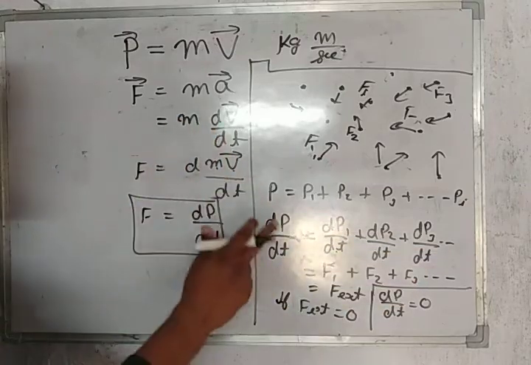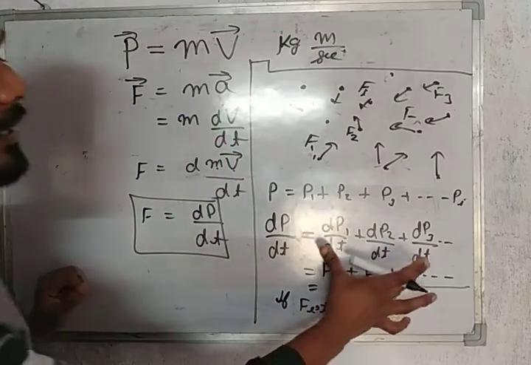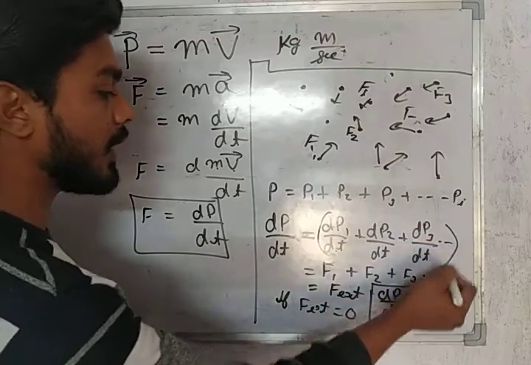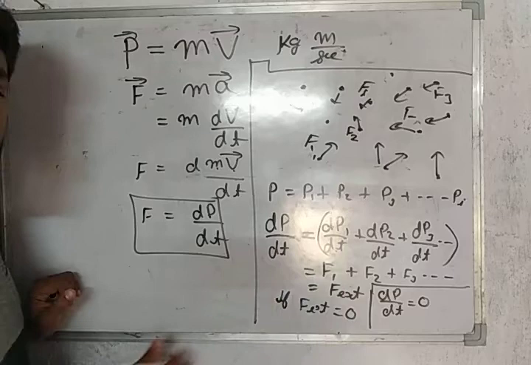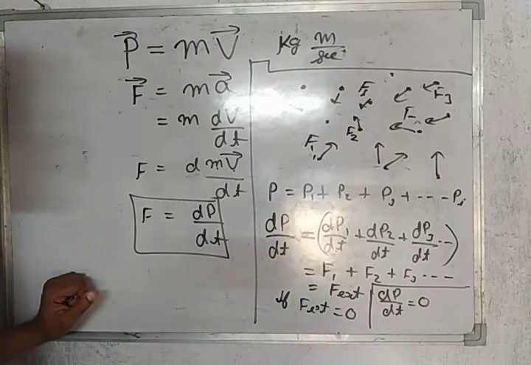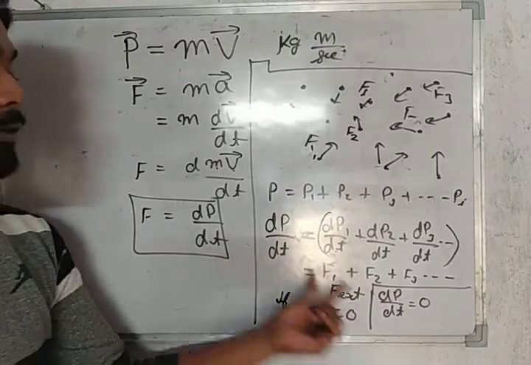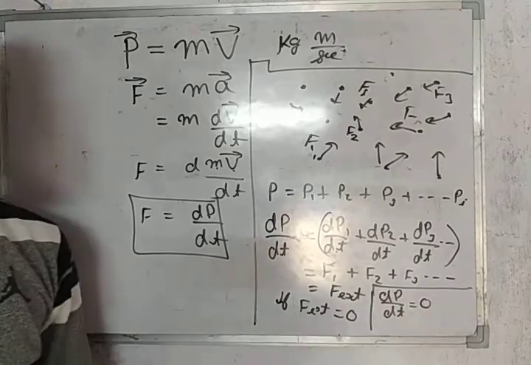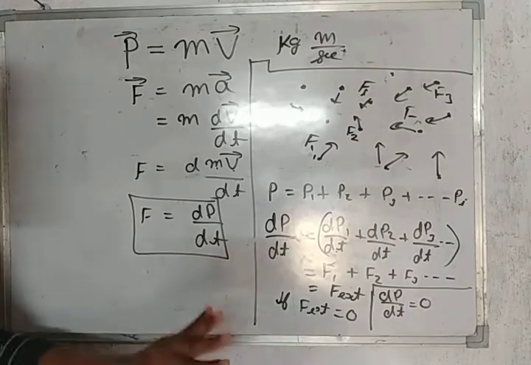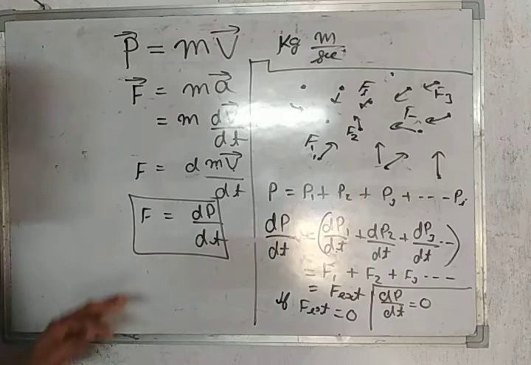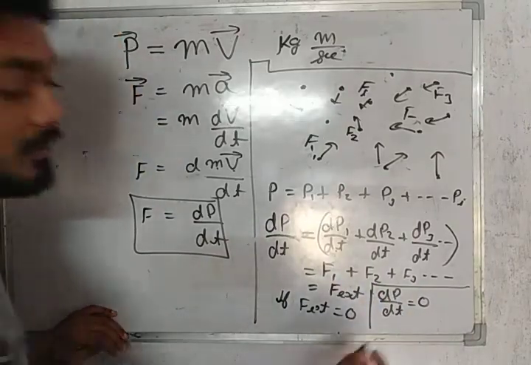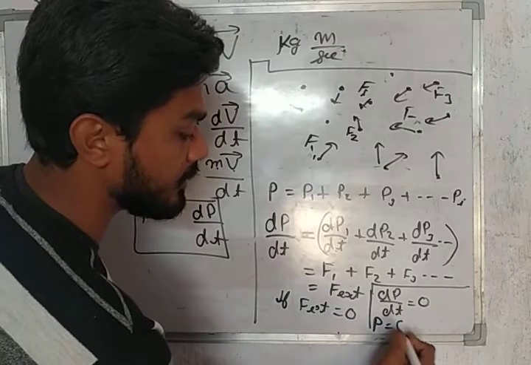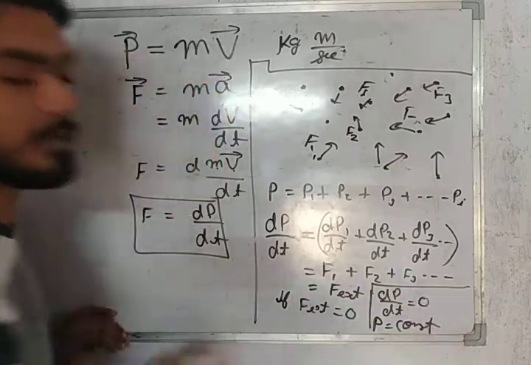On differentiating, all of these combine together and the result is the net external force. If F external is 0, then dP by dt will be equal to 0. And students, you all know very well, if the differentiation of something is 0, then that quantity is called constant.